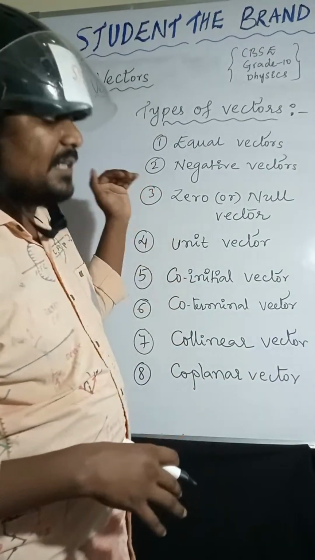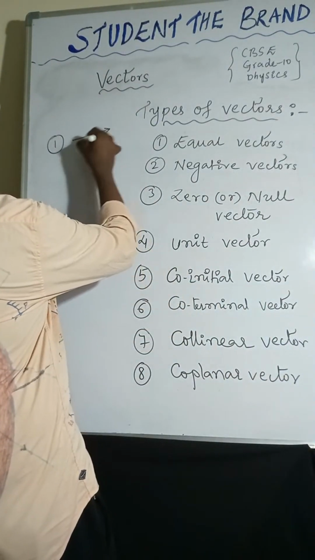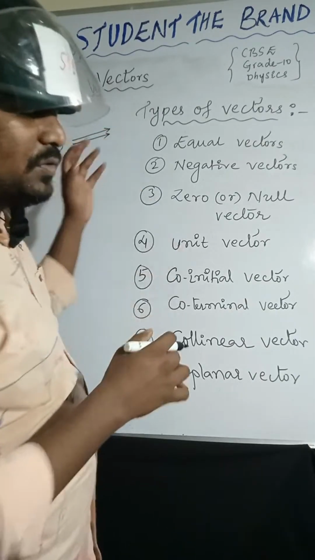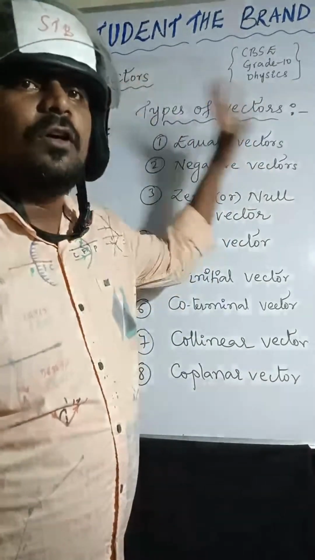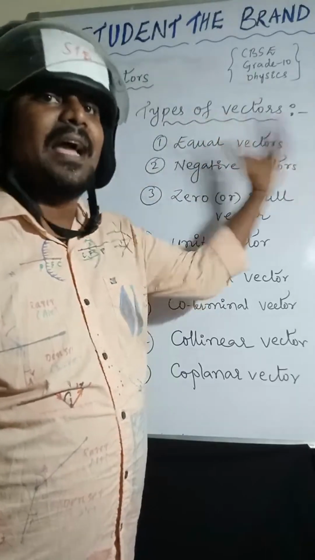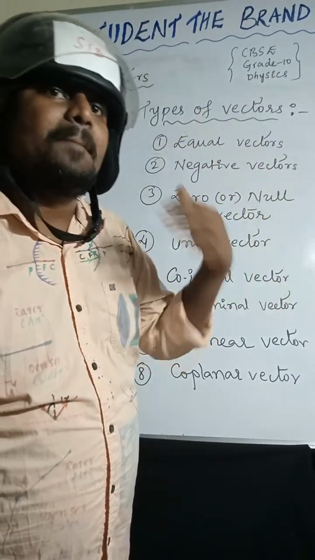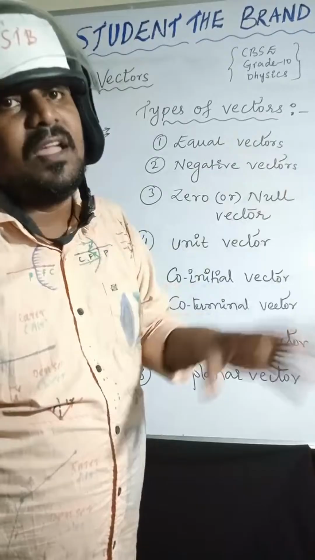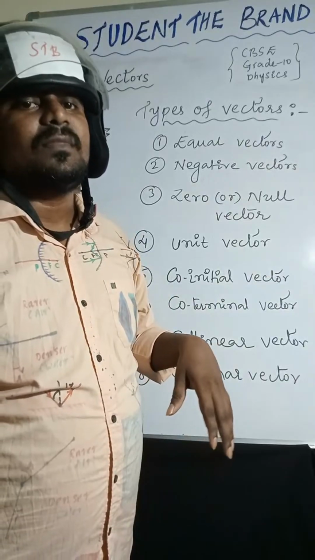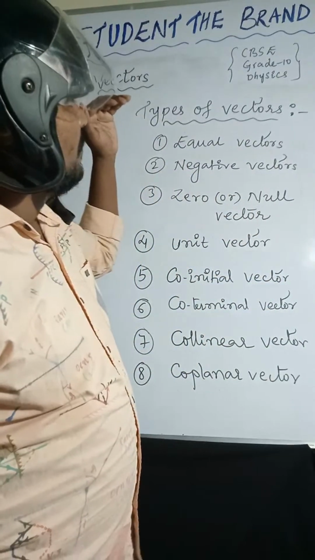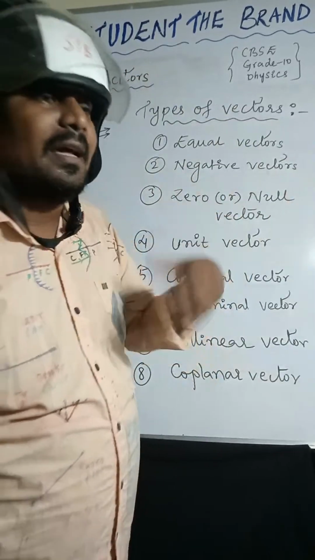Equal vectors are nothing but two vectors having the same magnitude and direction.